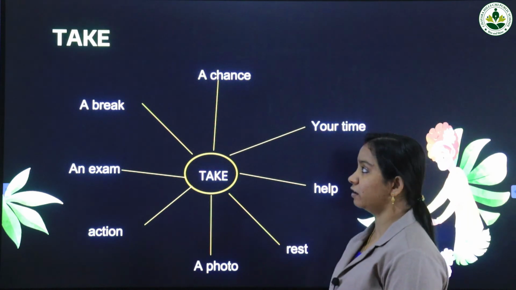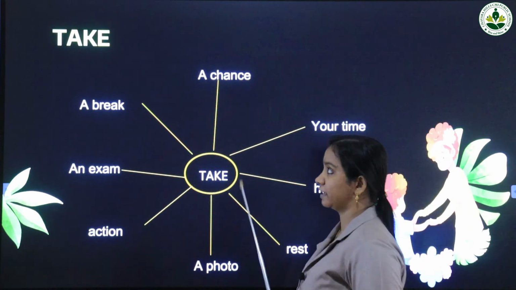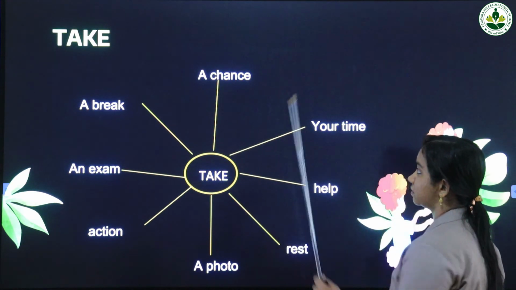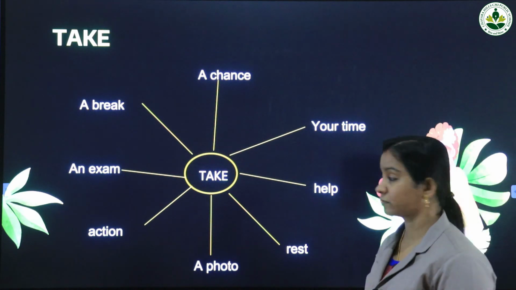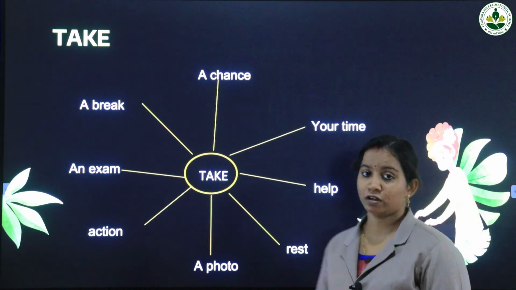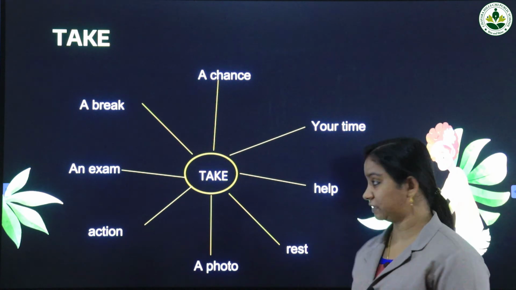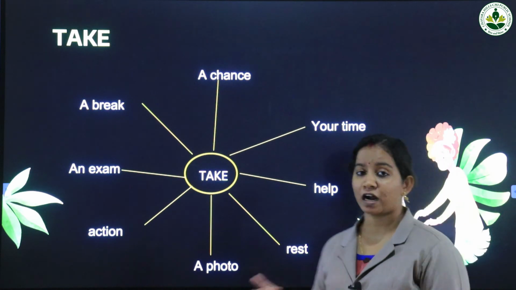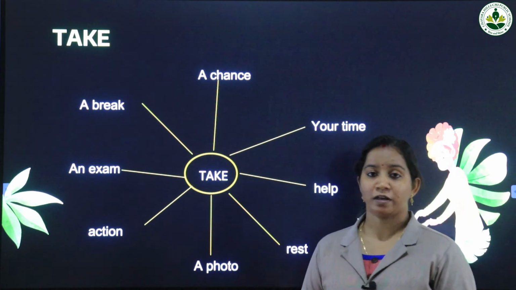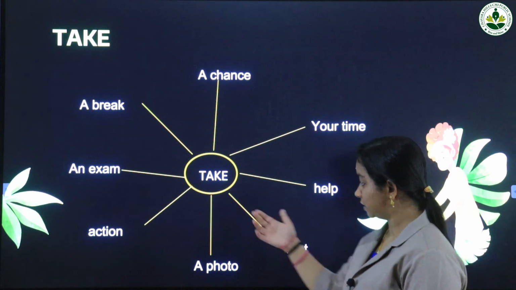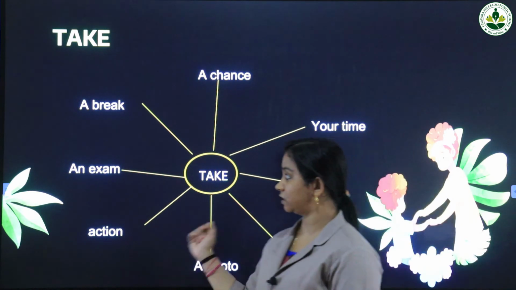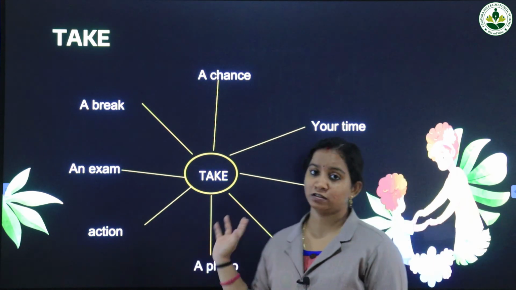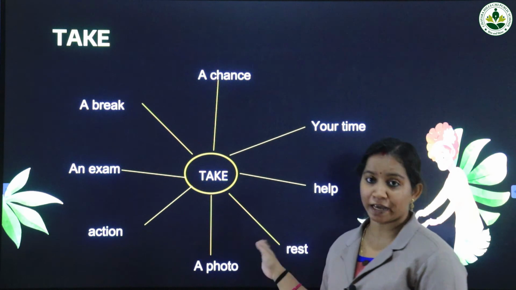Now there are certain words that can be used with the verb take. Take a chance. Take your time. Take help. If you want to advise somebody to take somebody's help, we will say take help. Then take rest. If somebody is unwell, then we will give them advice like take rest. Take a photo. Take action. Take an exam. Take a break. So these are the word combinations using the verb take. So you have to learn all these by heart.